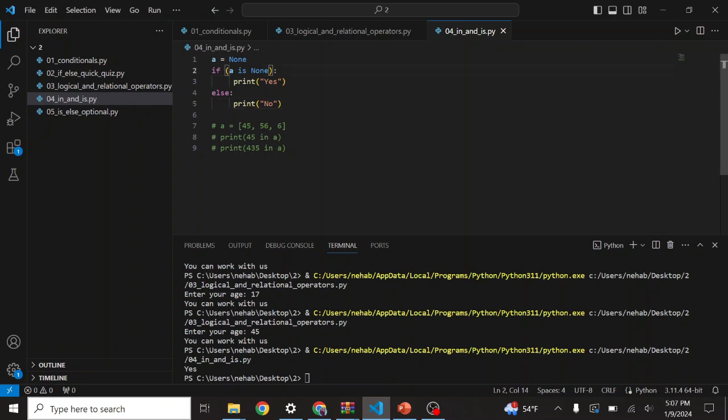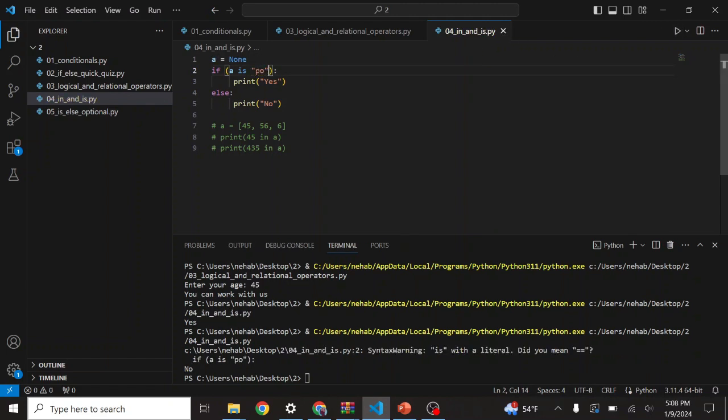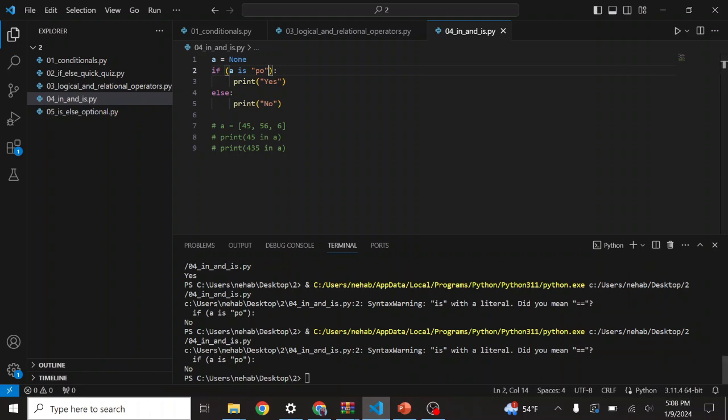Suppose I remove this and write something here like if A is PO, right? Since A is not PO, A is equal to none, it will run as no. You can see that the output is no, right? Because it is not PO, it is none. So same thing, it is similar to equal to, but you can use this as well.